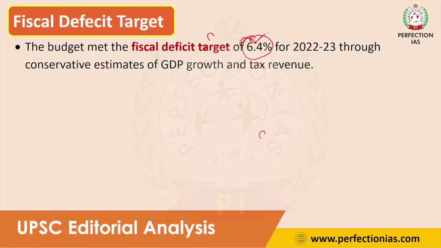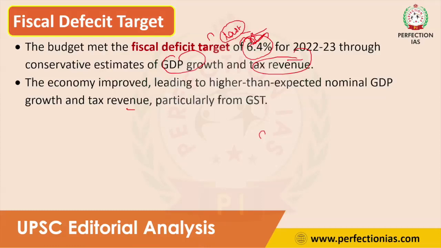The important thing about this achievement is that it is due to an increase in nominal GDP as well as tax revenue. The economy improved, leading to higher than expected nominal GDP growth.